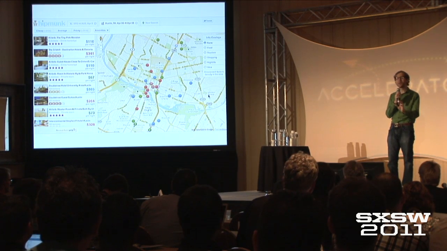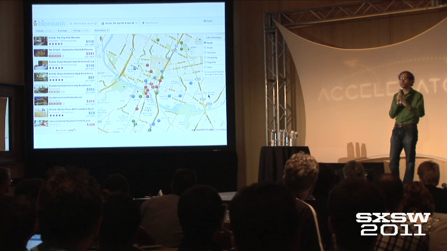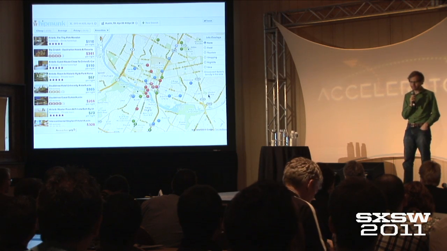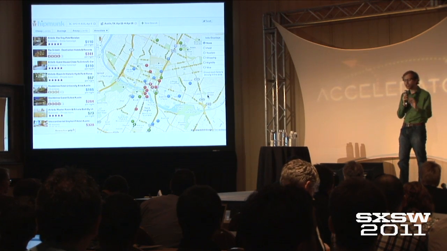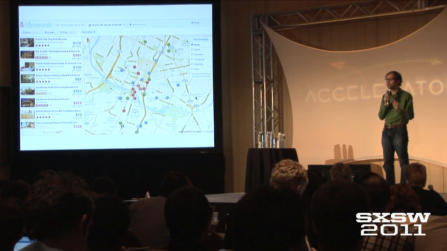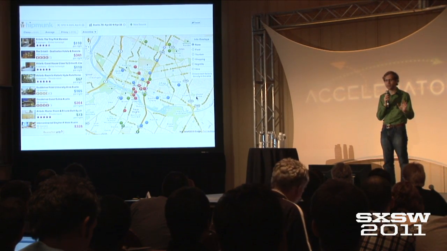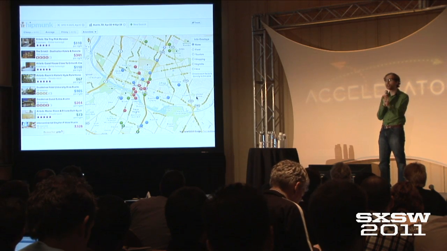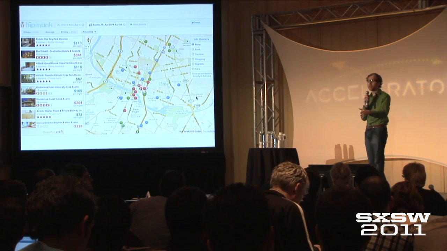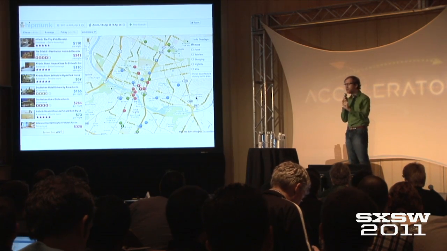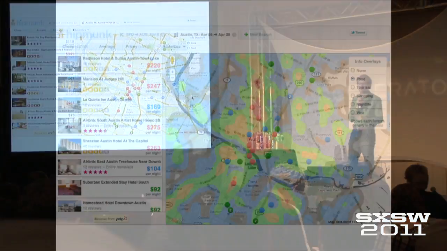So the idea here is that we're incorporating user reviews, amenities, and price into one objective metric. And you'll also note that we're not just showing hotel results here. We're also incorporating Airbnb vacation rentals. We're the only site on the internet that compares those side by side. And so you can tell whether there's a good deal somewhere that you want to be in Austin, even if it's not a hotel. But my favorite feature here is these heat maps.